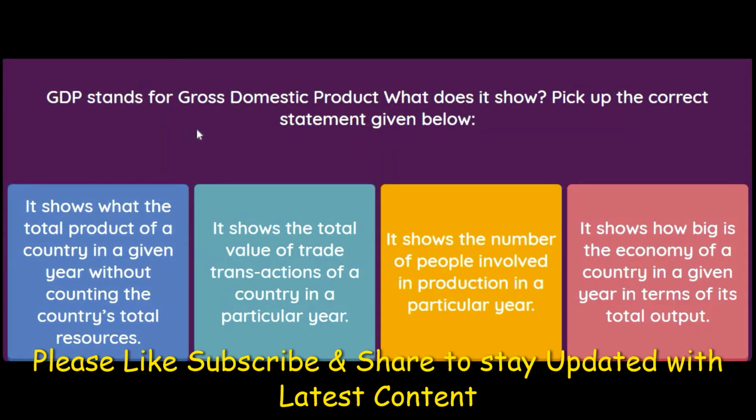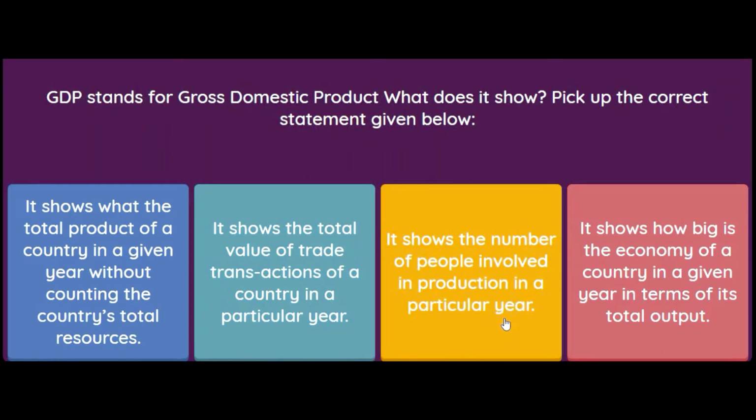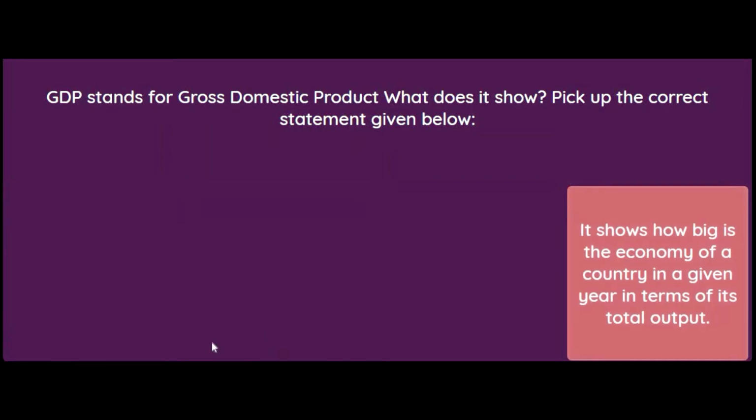GDP stands for gross domestic product. What does it show? It shows the total product of a country in a given year without counting the country's total resources. No. It shows the total value of trade transactions of a country in a particular year. No. It shows the number of people involved in production in a particular year. No. It shows how big the economy of a country is in a given year in terms of its total output. That's correct. The answer is this one.